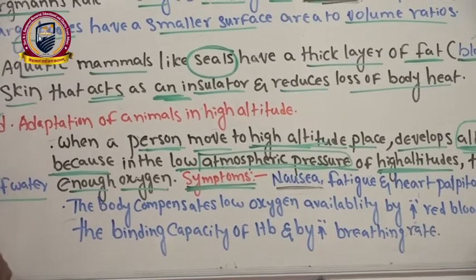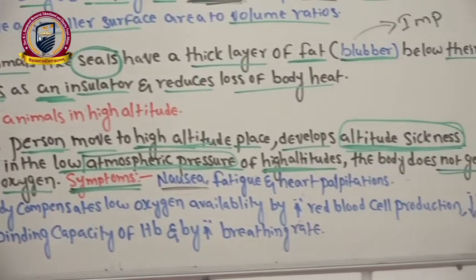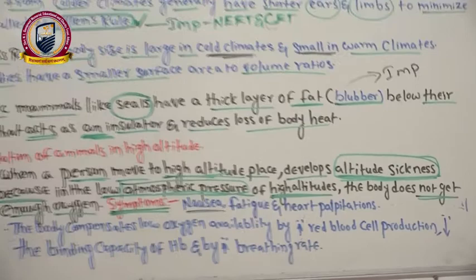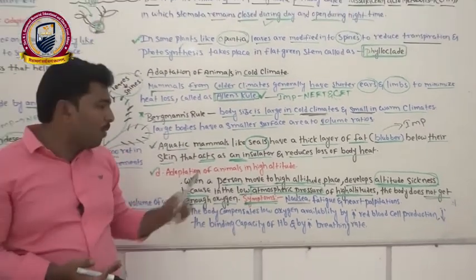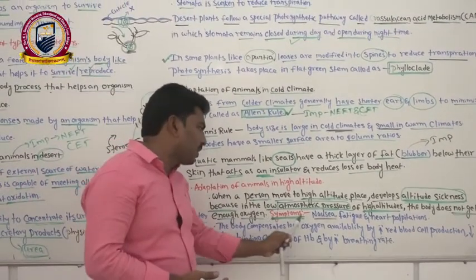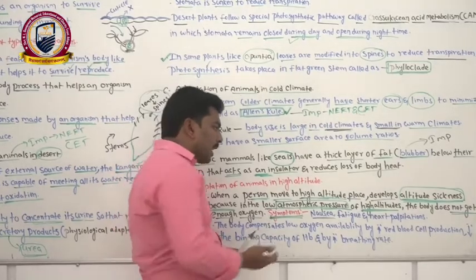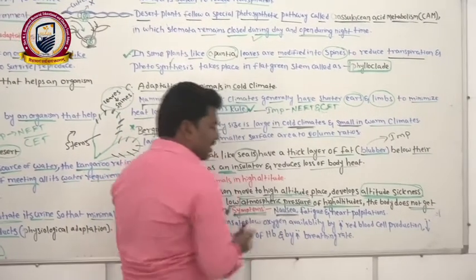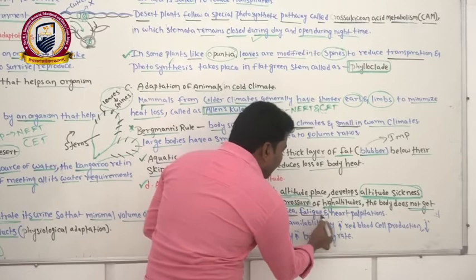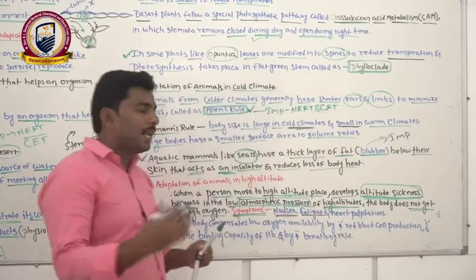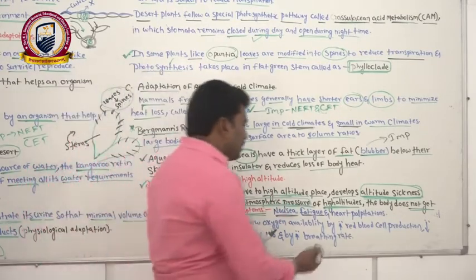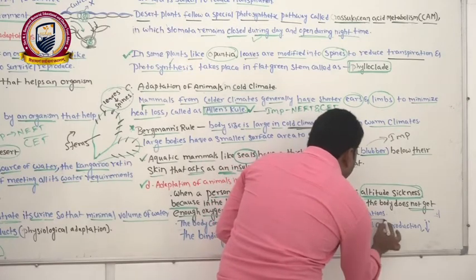At that time vomiting or a vomiting sensation may occur. Sometimes rotating of eyes may take place. These are all problems they will face. Here also people face problems like nausea, that is vomiting sensation, as well as energy loss. Fatigue means energy loss, weakness, and as well as heart palpitations.